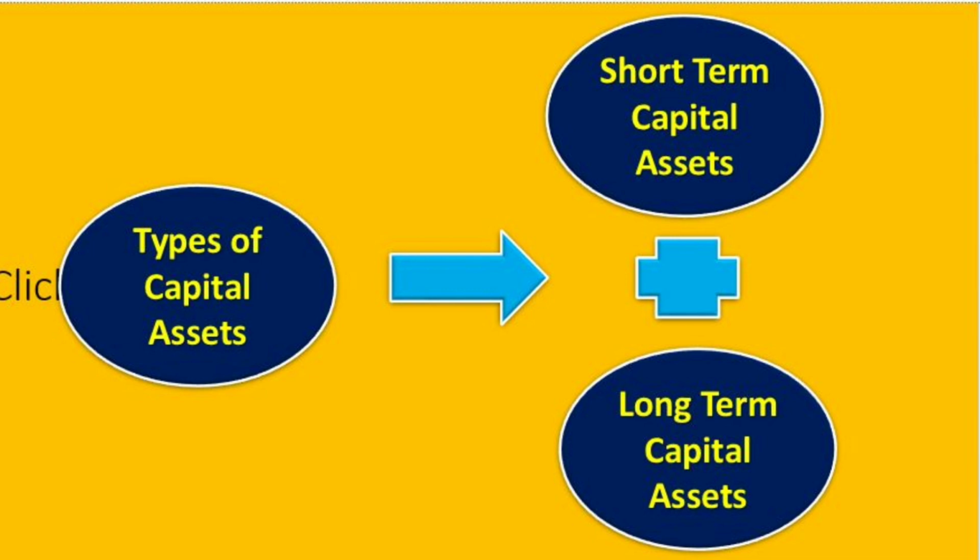The cut-off is counted from the date of buying. But in certain cases, the holding period is reduced to 24 months and 12 months. Wherever it is immovable property, like land, building or house, the holding period is considered as 24 months, not 36 months.